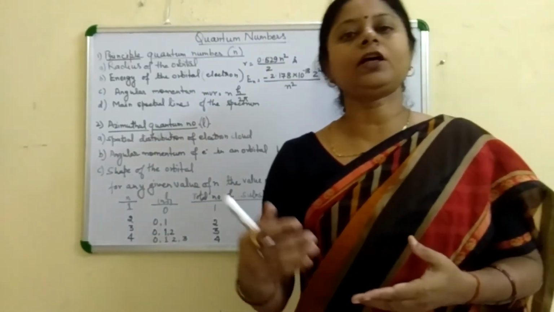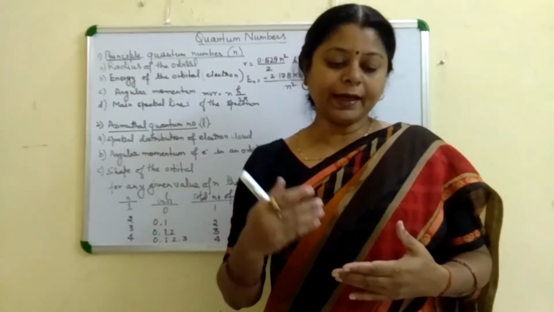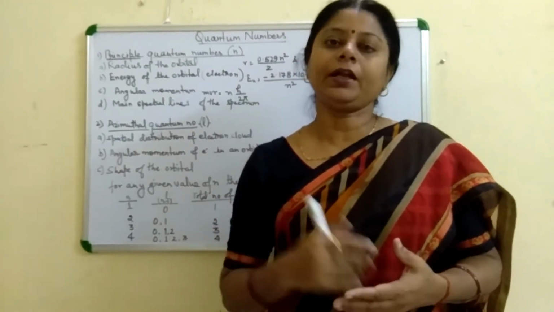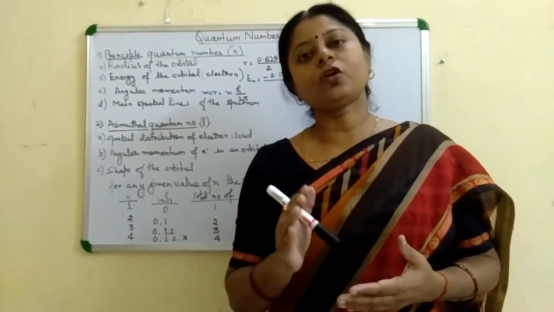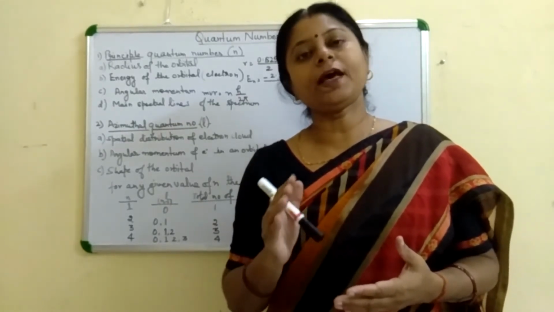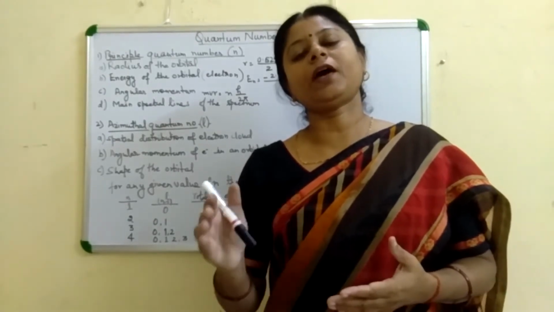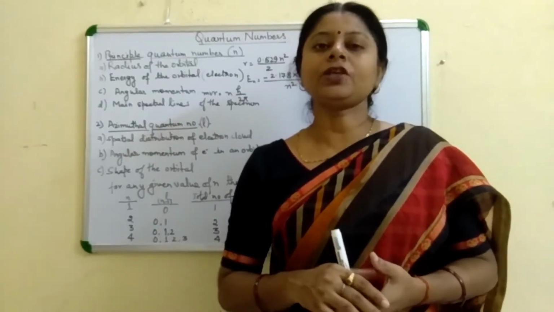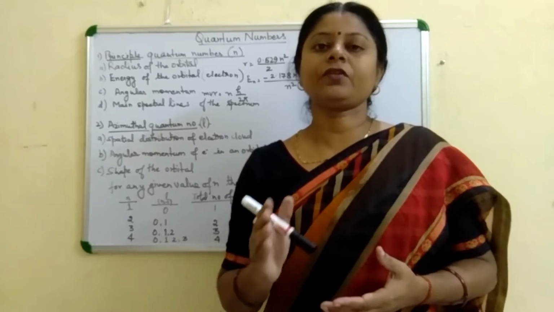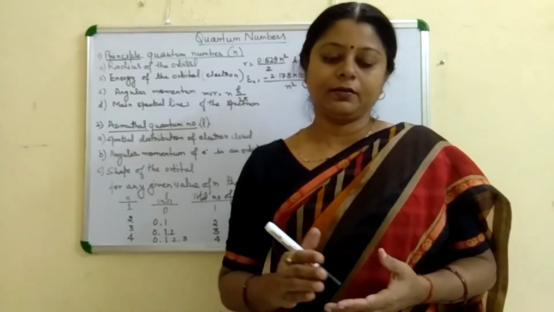So they are directional in nature. Means only S orbitals are non-directional in nature, whereas P, D, F orbitals are directional in nature. They are arranged along the x, y and z coordinates.